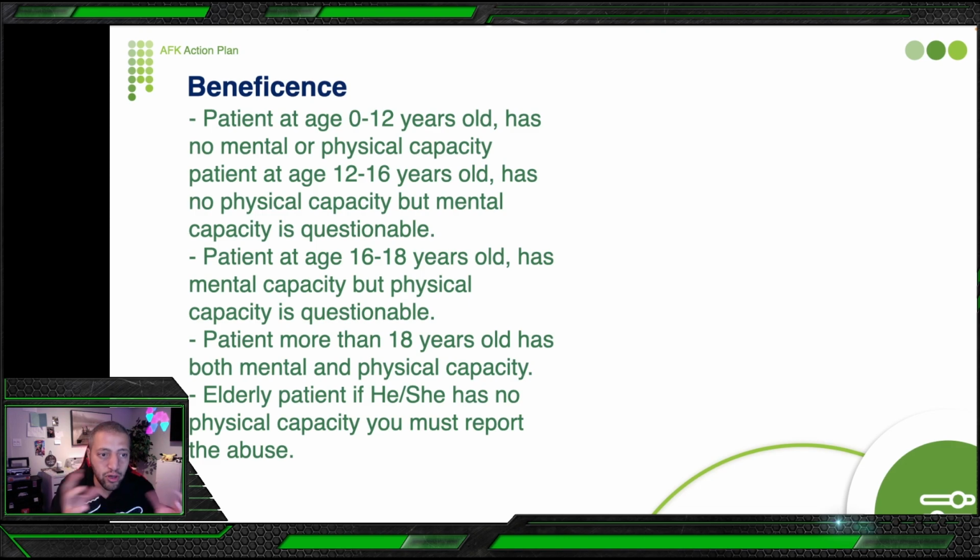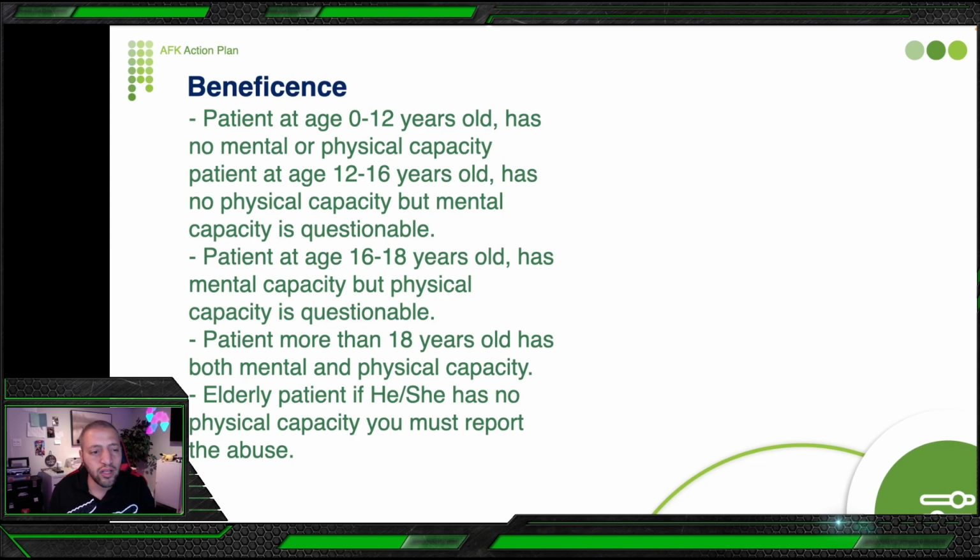But in the same context, if this patient is going to do extraction for a tooth, which is a wisdom tooth, no, at this point, same patient, you need to call the parents and confirm that, and preferably let the parents come to the office and sign the consent. From ages 16 to 18 has mental capacity, but physical capacity is questionable. And this is different from one province to another.